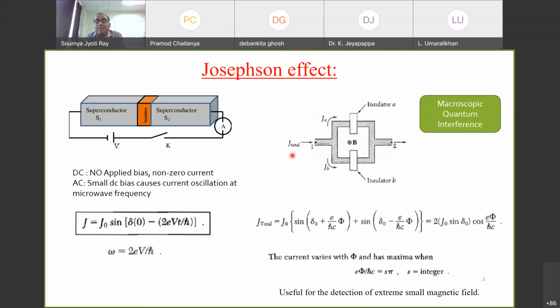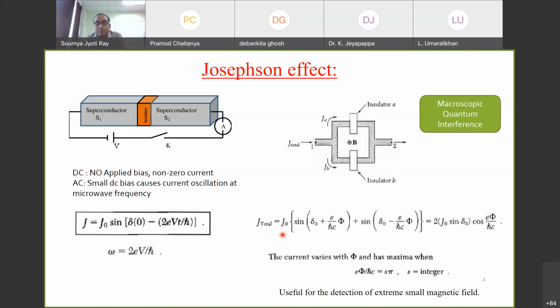Here, there is no magnetic field. That is true, it does not matter whether current is going through this path or that path. If there is an applied magnetic field, then current will gain a phase component. Whether it is going that way or that way, because of the left or right-handedness, phase will be added or subtracted. So either it will gain or lose the phase.